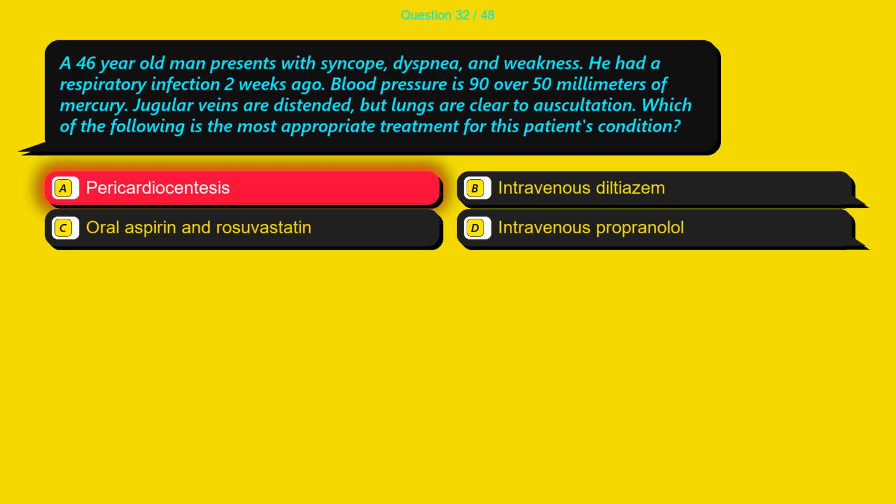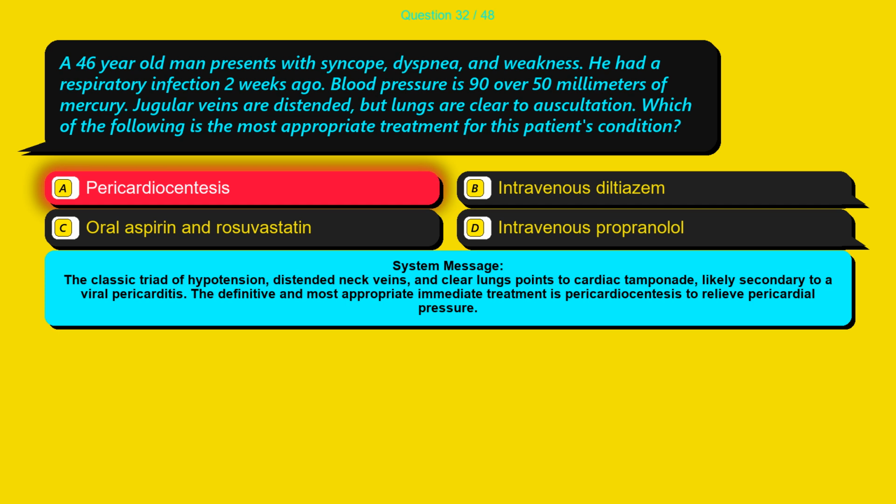The correct answer is option A, pericardiocentesis. The classic triad of hypotension, distended neck veins, and clear lungs points to cardiac tamponade, likely secondary to a viral pericarditis. The definitive and most appropriate immediate treatment is pericardiocentesis to relieve pericardial pressure.